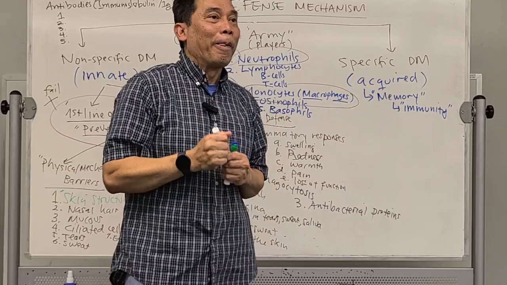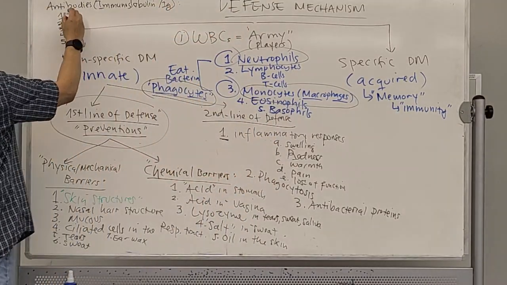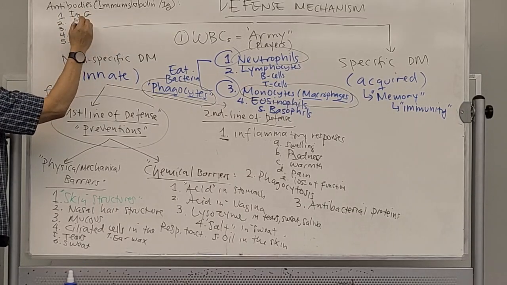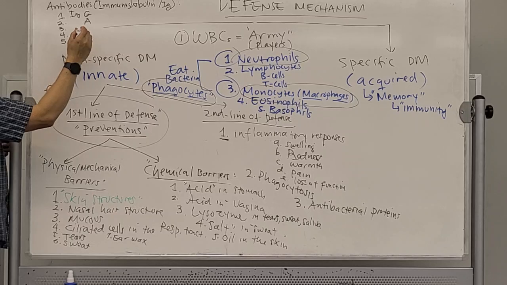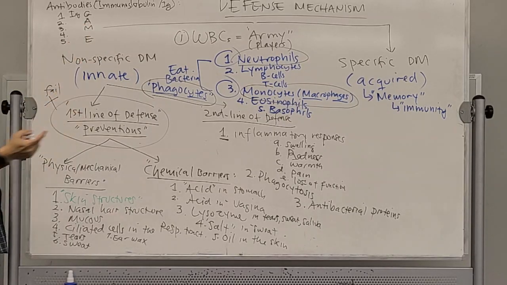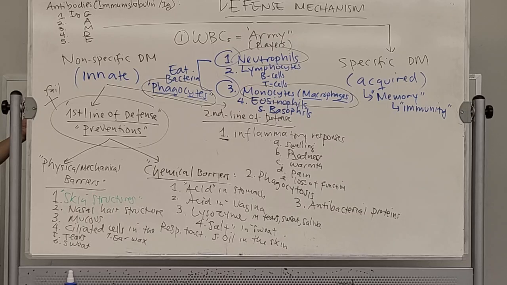What is the sequence? GAMED. Yeah, GAMED, right? So the first one is going to be IgG, after that A, after that M, and the last one will be E. That's GAMED, right? Before E, there is D. Got it? So those are the antibodies that will be produced for protection. That's the first type of weapon, which is antibodies.